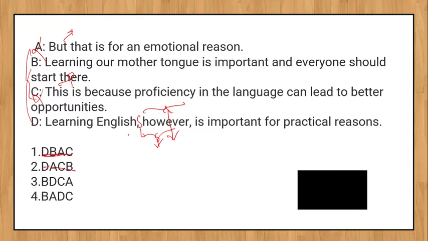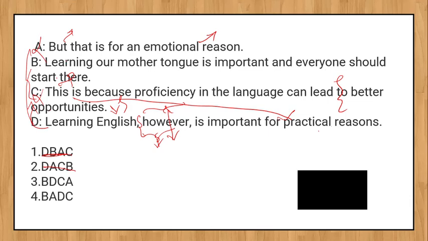Now we are left with 3 or 4. So B is the starting sentence. Learning our mother tongue is important and everyone should start there, but that is for an emotional reason. So learning the mother tongue is for an emotional reason. Learning English, however, is important for practical reasons. What does "this" refer to here? This belongs to "important for practical reasons". Why? Because proficiency in the language can lead to better opportunities. Learning English is important for better opportunities in a career. So D and C.